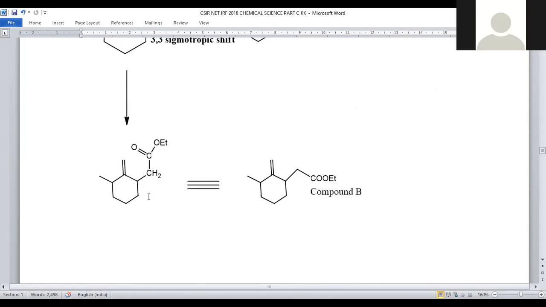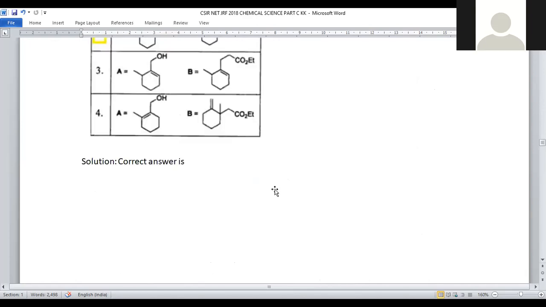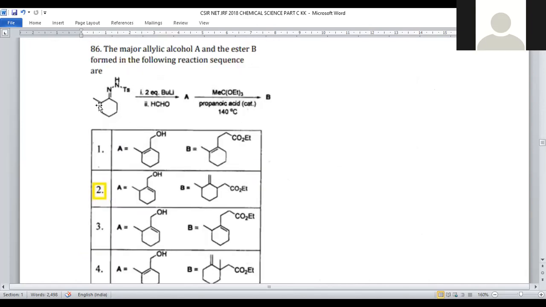Now it is turned into a 6-membered ring with a carbon-carbon double bond, CH2C double bond, OEt, and the already existing methyl group is there. It can be equivalently represented in any other convenient form, that is double bond CH2, CH2COOEt, compound B. This is the final product. Let us see what is the suitable answer for this. In this question number 86, A will be the double bond CH2OH. This is compound A. Compound B will be double bond CH2, CH2COOEt. Option number 2 will be the right answer for question number 86.